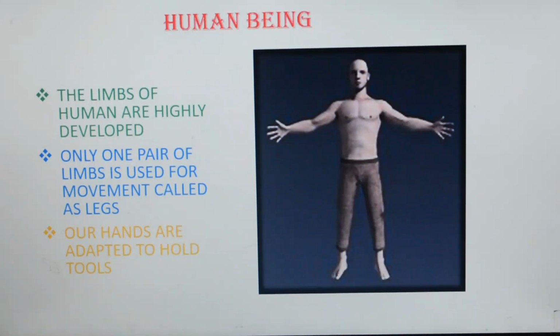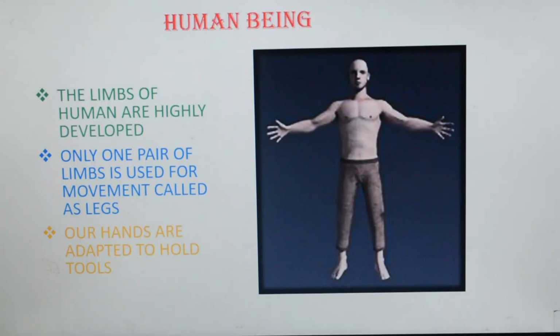Hind limbs are used as legs to support our whole body, and using our hands we can hold objects, hold tools, and do all other types of work. That's why humans are the most developed among all animals. Humans have a straight backbone, so they can stand with an erect posture.